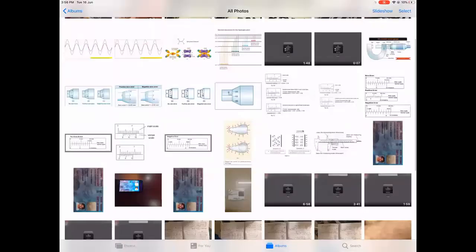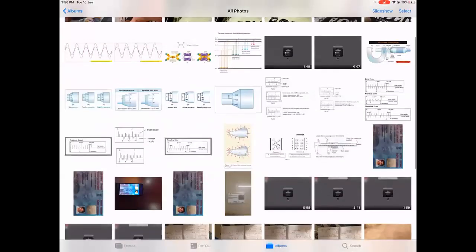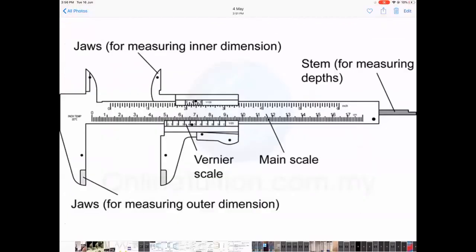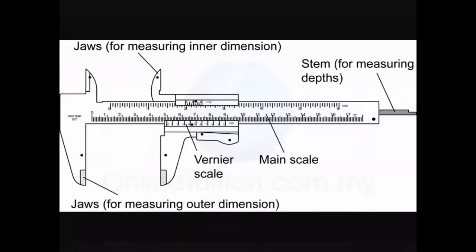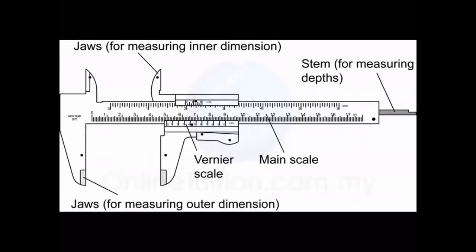When nothing is there between the two jaws, these two jaws will be together. So when the two jaws are together, the zero of the vernier and the zero of the main scale should coincide. But in reality, the zeros may not coincide. So there are two possibilities. The vernier zero could be to the left or it could be to the right.